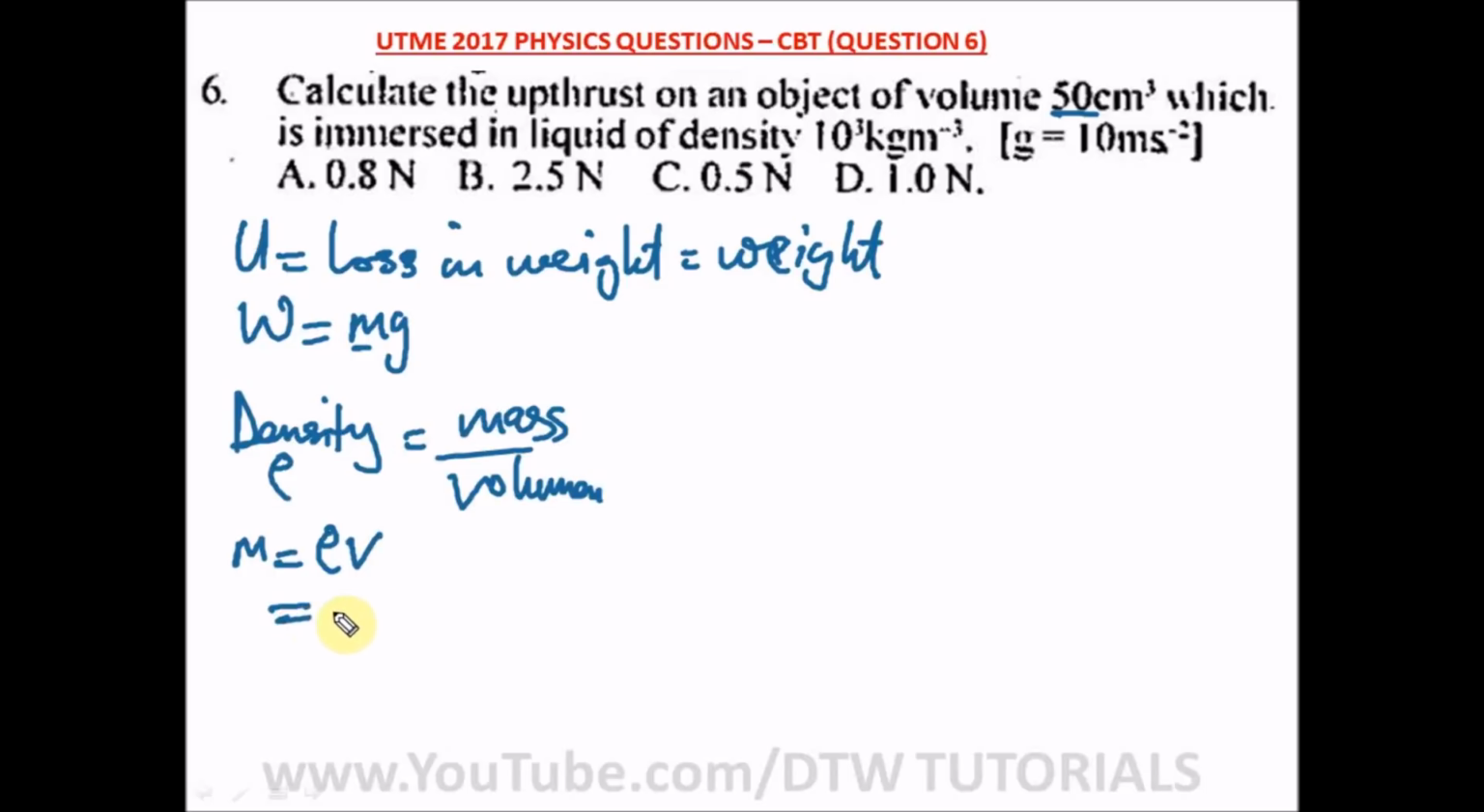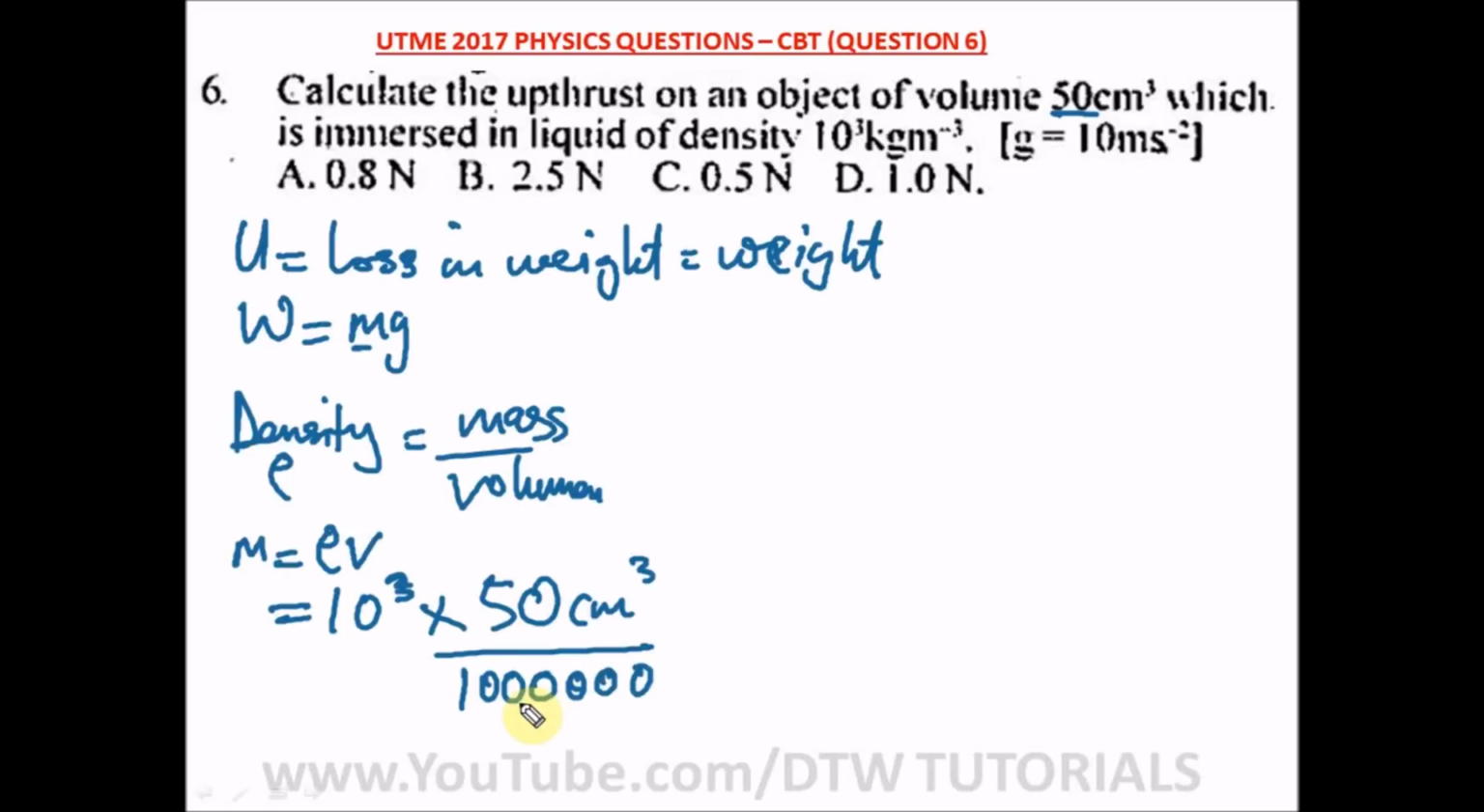All right, so what's our density? That's 10 raised to the power 3, that's 1000. Then times our volume, which is 50 centimeter cube, and we have to convert this to meter cube. In converting to meter cube, what do we do? We divide by 1 million. That's just 1000 twice.